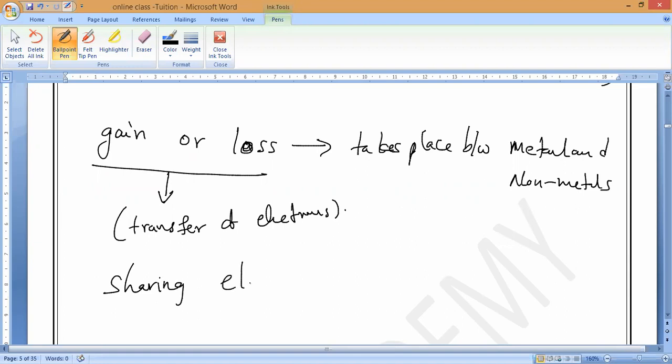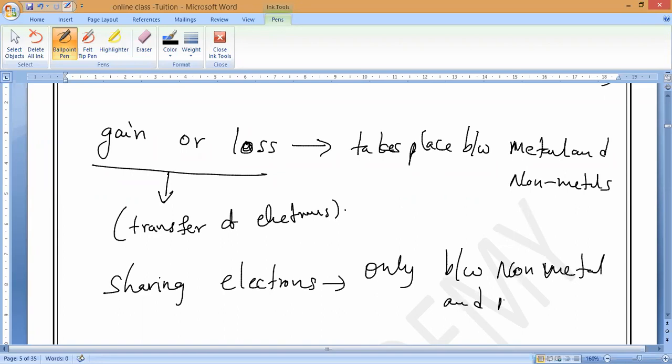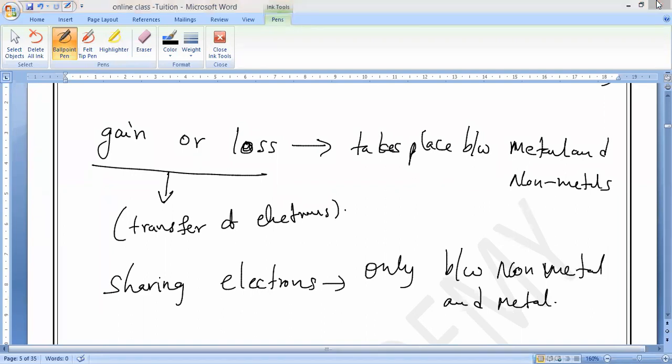Sharing electrons takes place only between non-metal and non-metal. Do you understand, guys? Next, between metal and metal, is a reaction possible? No, sir. No reaction. Understand?